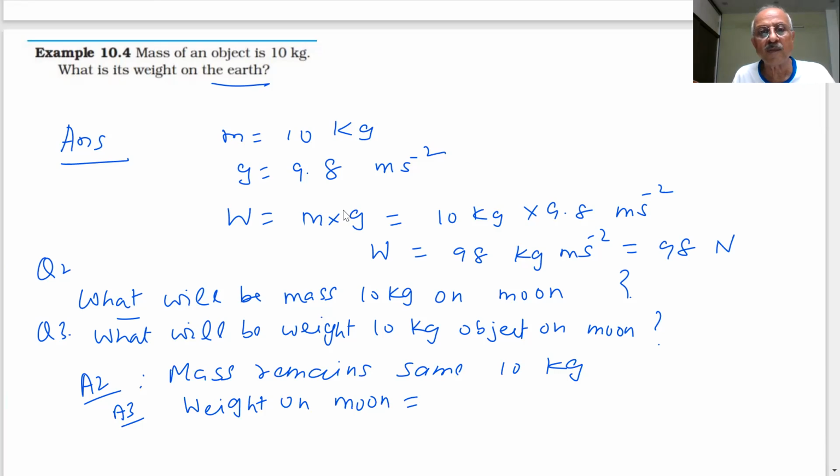What is this? If the mass is 10 kg, 10 kg mass is how much force? W is 98 newtons. So 98 newtons into 1 by 6. So how much is it coming? 16.3 newtons. Okay. This is the weight on earth.